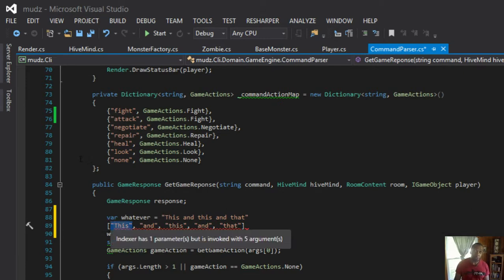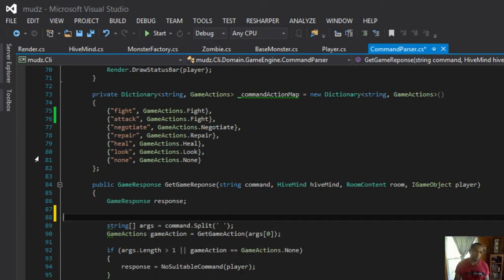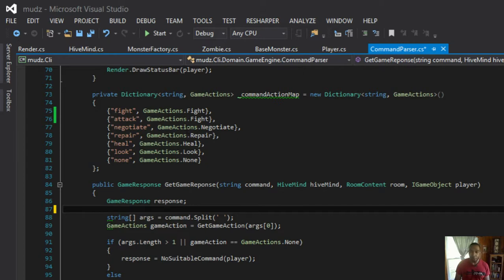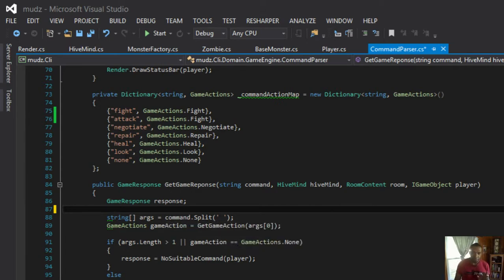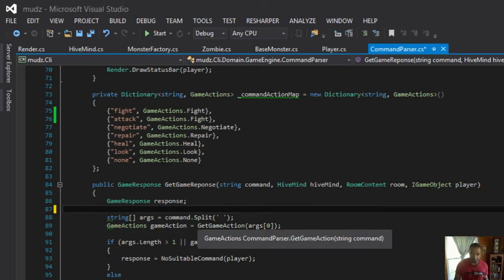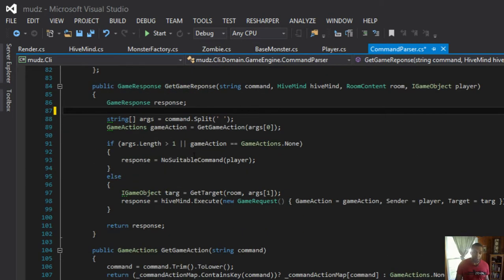I probably shouldn't have said this because now I'm using the word "this" over and over again. Is that confusing? I apologize. So the first element in this array is at the 0 index, and then 1, then 2, then 3, then 4. So I'm saying, whatever input I get from the user, split it on the space, take the first word that you get, and pass it to get game action. Okay? So bear with me.